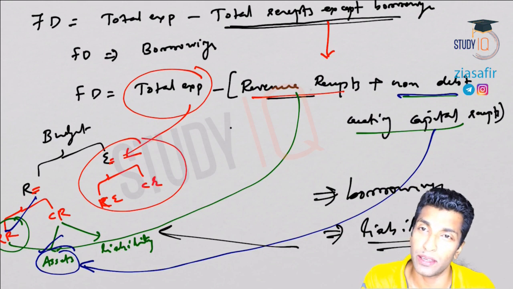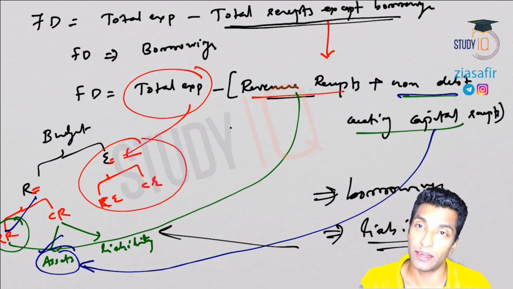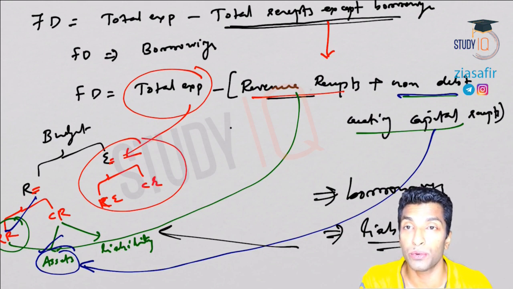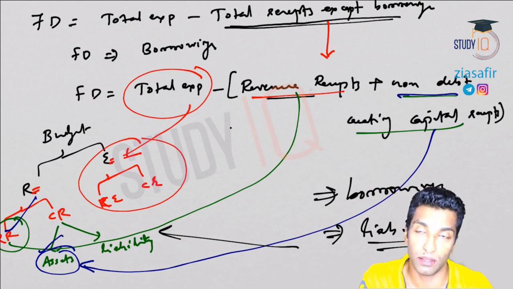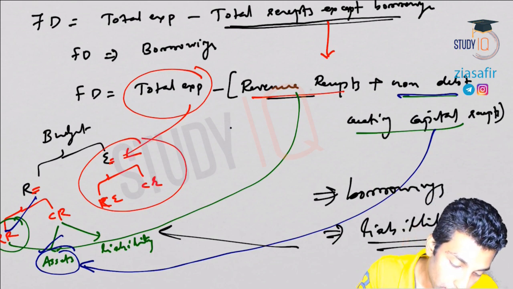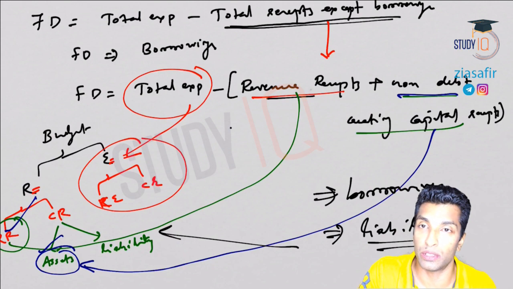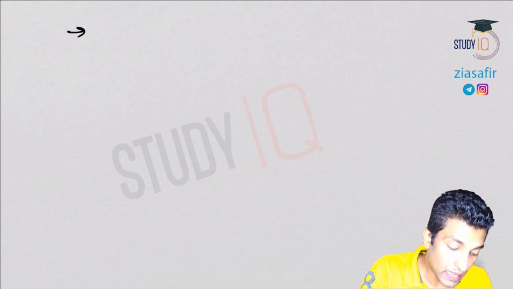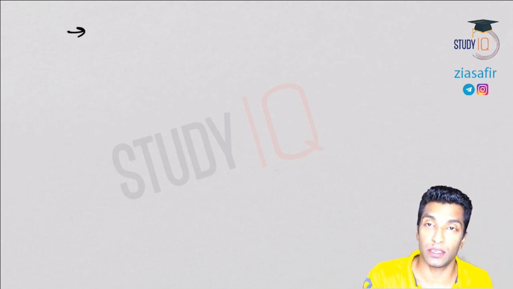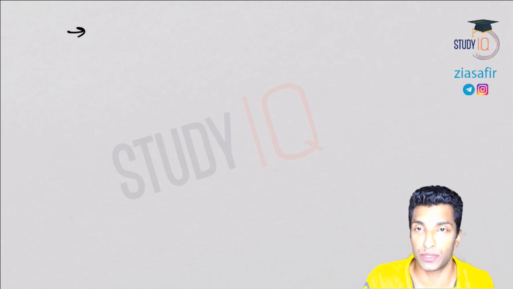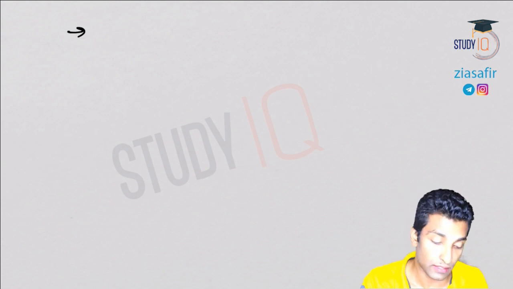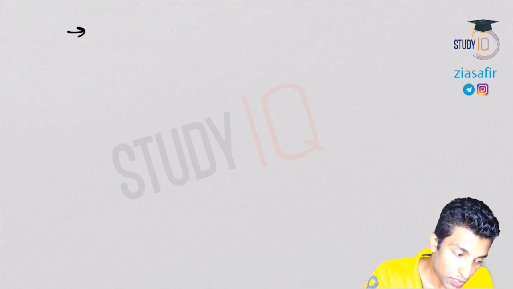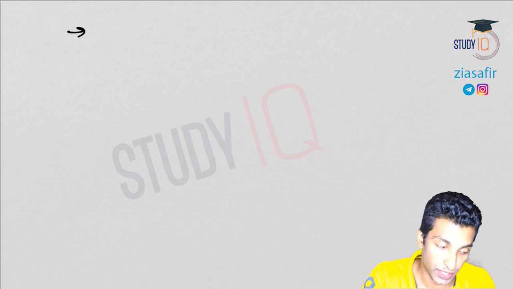Reading the textbook is not required after this. Reading the textbook alone, you may not be able to understand it like this. So it is nothing but borrowing. When I'm talking about fiscal deficit, it is borrowing, or liability. So fiscal deficit effectively measures the government liability from all sources. All sources include internal as well as external. So it is the most comprehensive concept of budgetary deficit.